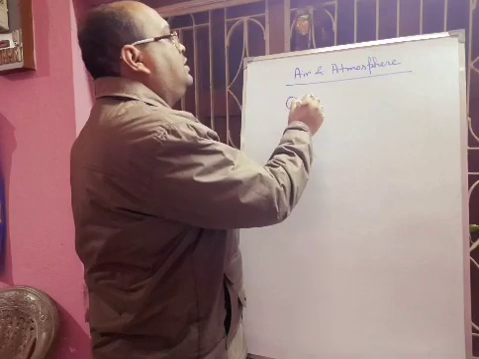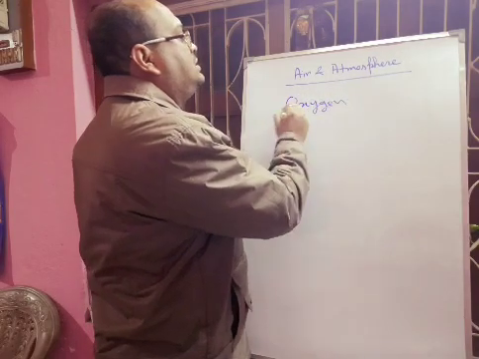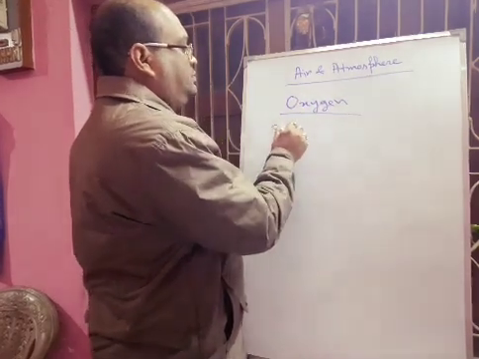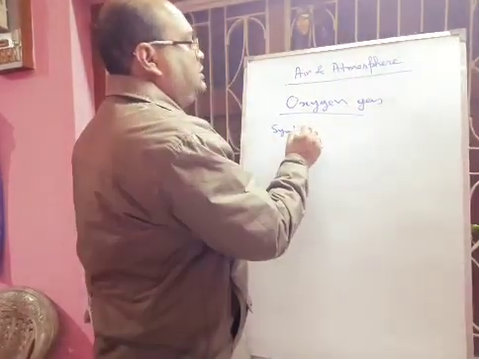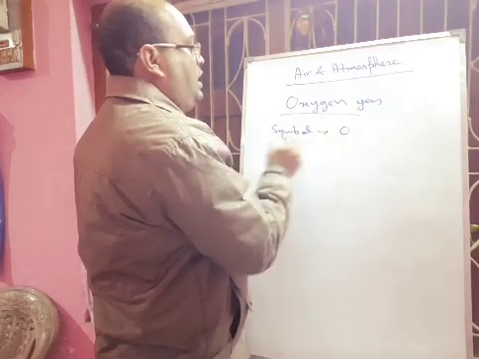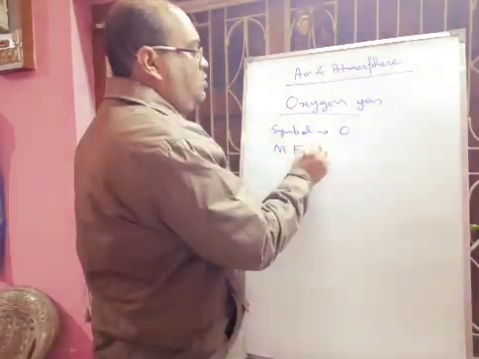All of you know that oxygen's symbol is O and its molecular formula is O2.